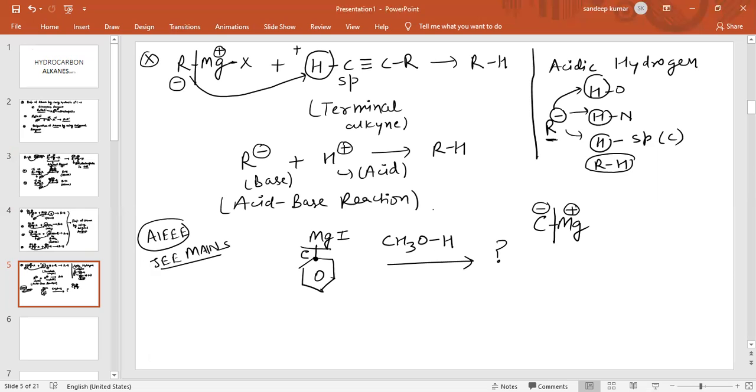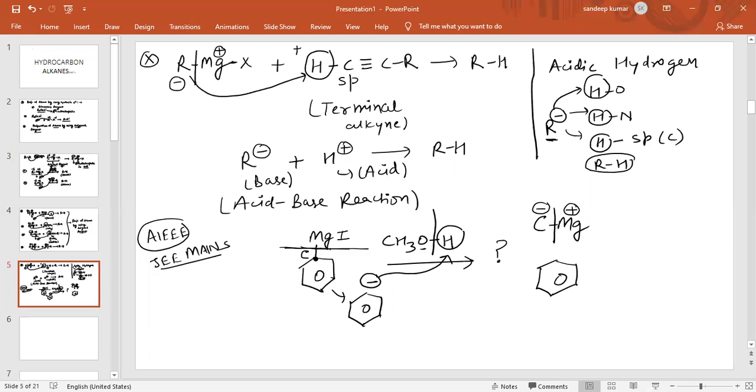In the same way, more acidic hydrogen is present on the more electronegative atom. So this hydrogen atom is more acidic because it is present on the more electronegative atom. Now the carbon magnesium bond will break, and this carbon will acquire negative charge, because it is R minus. This negative charge will attach with hydrogen. So the product obtained is benzene. So the correct option is benzene.